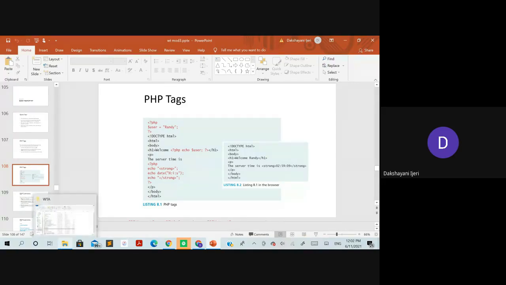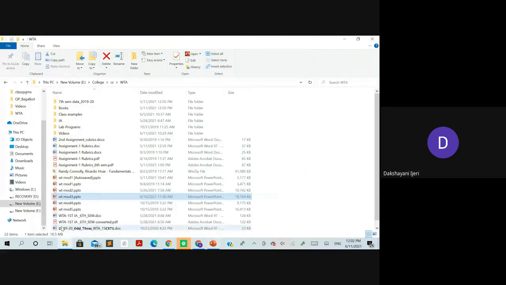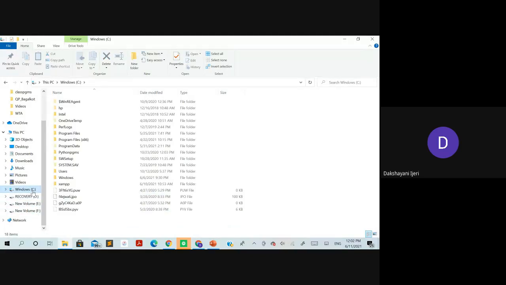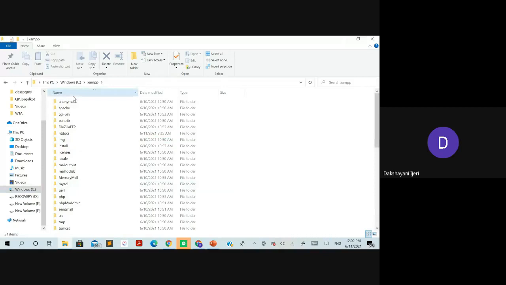If you have installed it, you might have installed it in one folder or another, in any of the drives. In my system, I have installed it in the C drive itself. If you have installed it in any of these drives, there will probably be one folder automatically created with the name XAMPP. You can see here I have installed it in the C drive. It has created a folder named XAMPP, and within that XAMPP there will be one more folder known as htdocs.